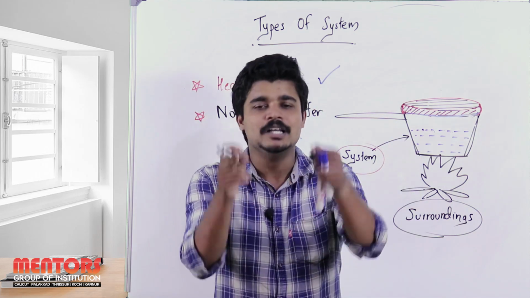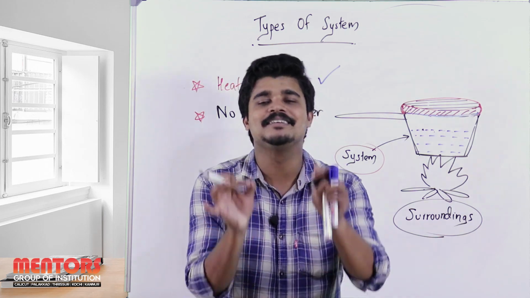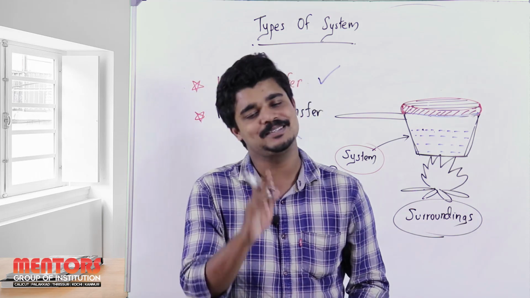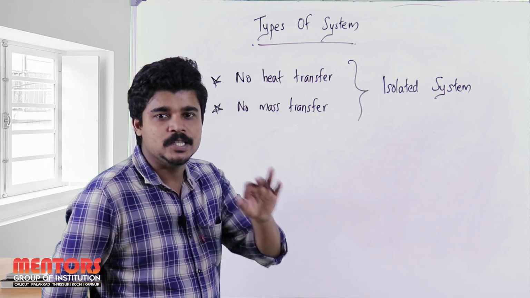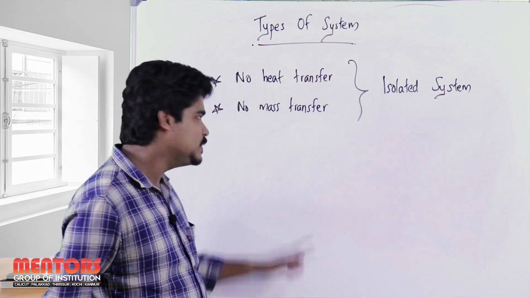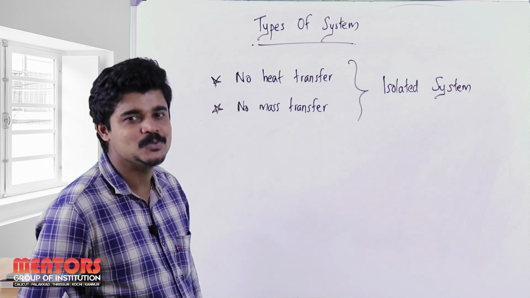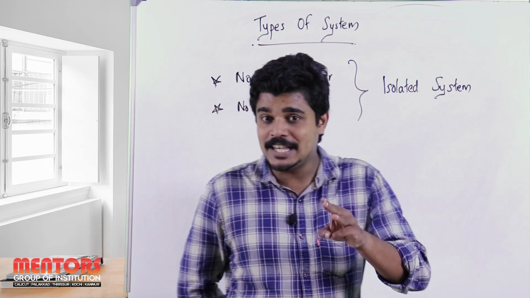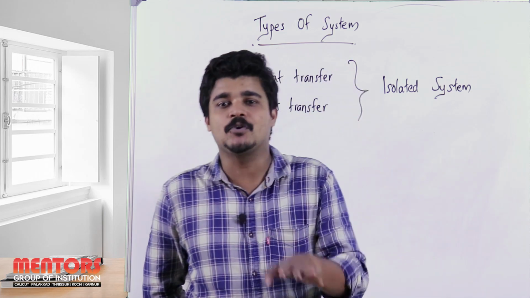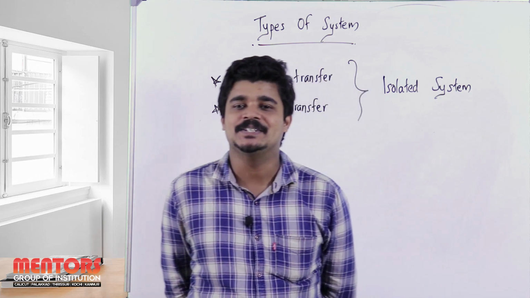So let me tell you the definition of an isolated system, and let's conclude this basic conceptual thermodynamics demo class. We can say an isolated system is one in which there is no heat transfer and no mass transfer. It is completely isolated. So these are the 3 types of system, based on whether there is a mass transfer or not and whether there is a heat transfer or not.